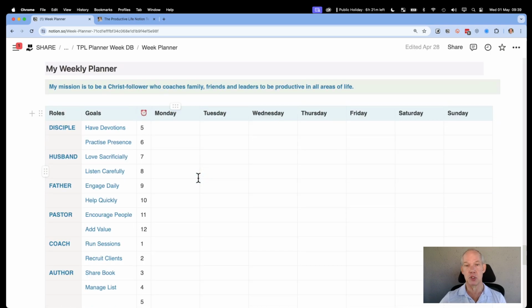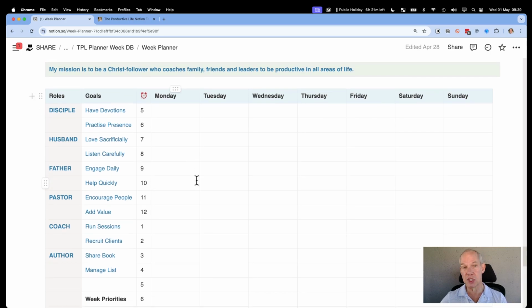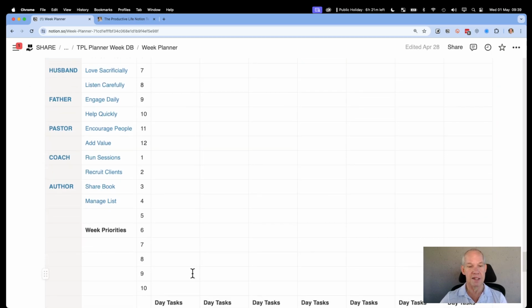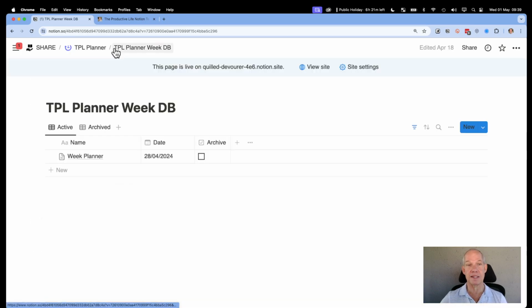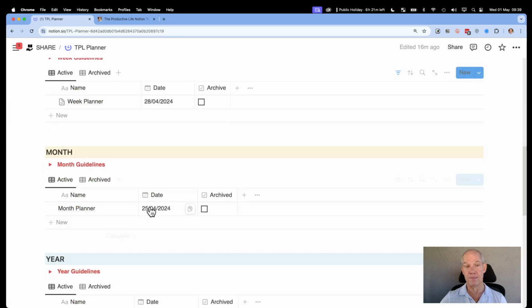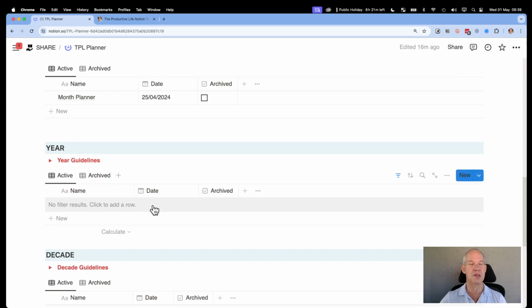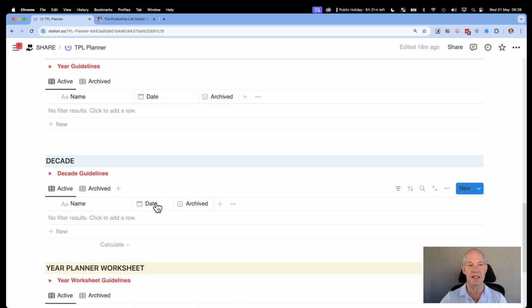And there's a built-in digital weekly planner that will then be able to show up on your main dashboard if you make yourself available to the rest of the Productive Life planner, but it's in here already. And you can just spell out your mission, your roles, your goals, activities for the week from 5 in the morning till 10 at night. You indicate your week priorities, your day priorities, and that's the planner. And similar idea for the month, where you put your month events in. Then you can do the year one. You don't start all of these at the same time in the same month. You can do them over a period of time and come back and add them as you go.